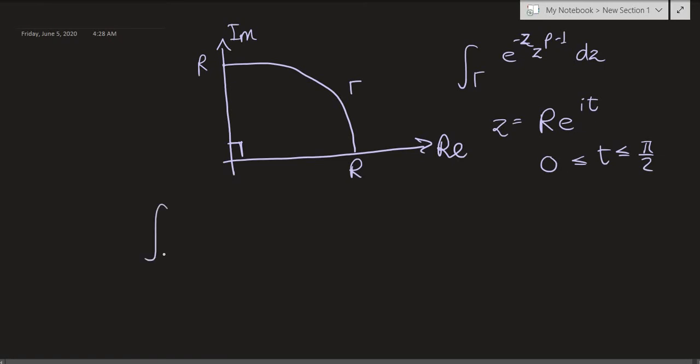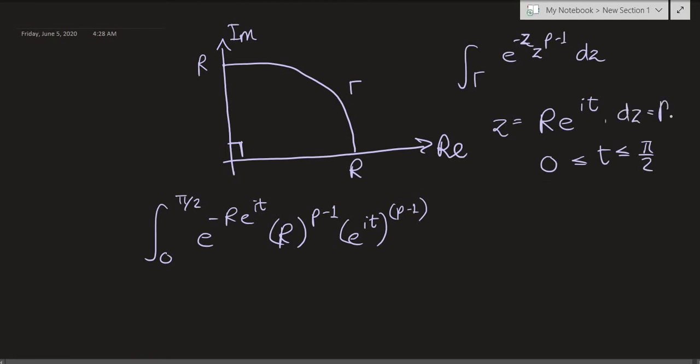So integral now from 0 to pi over 2 of e raised to negative r times e raised to it, because instead of z we have to plug that in, and z to the p minus 1, so this thing to the p minus 1, so r to the p minus 1 times e raised to it to the p minus 1, and what's dz? dz is ri times e raised to it dt.